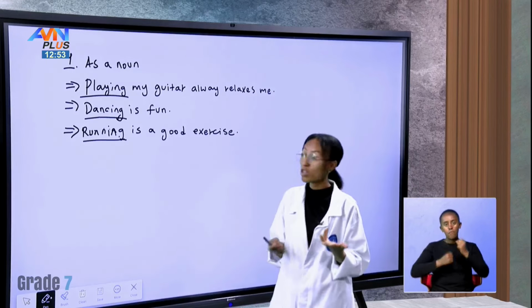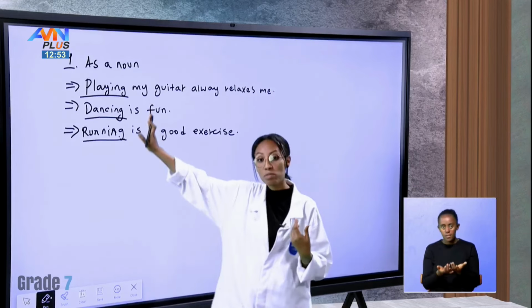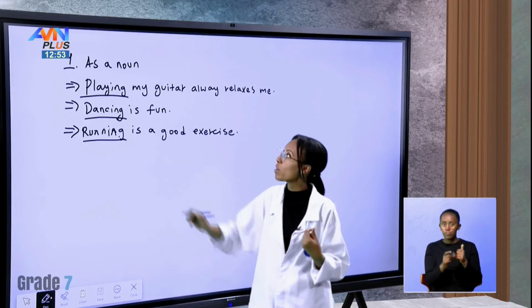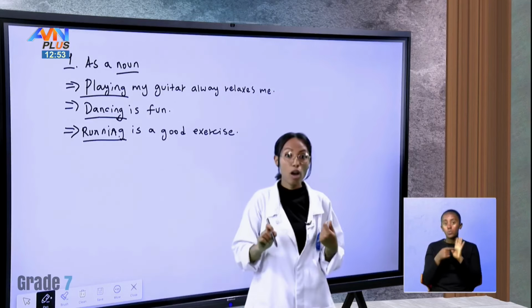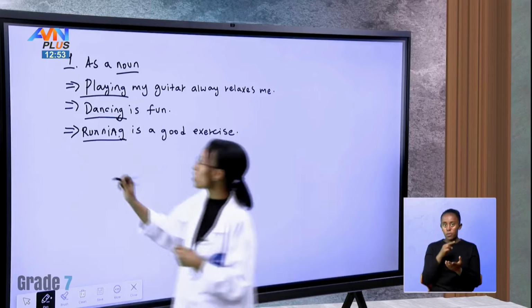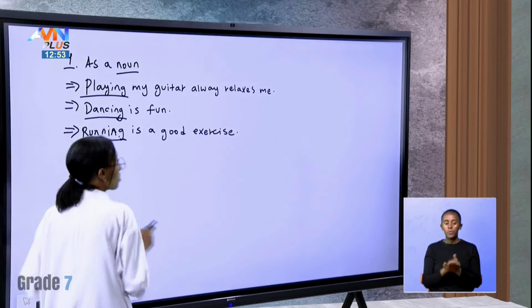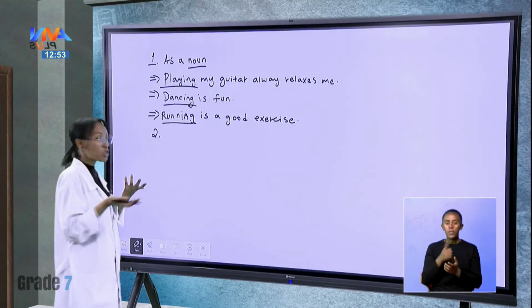Running, again, is a good exercise. So if it comes first, then it is what? We are showing a noun, and we use ing. Okay. What about if it comes as an object?